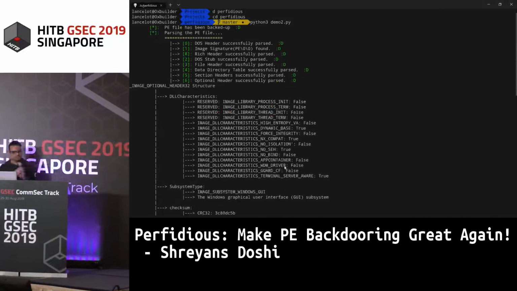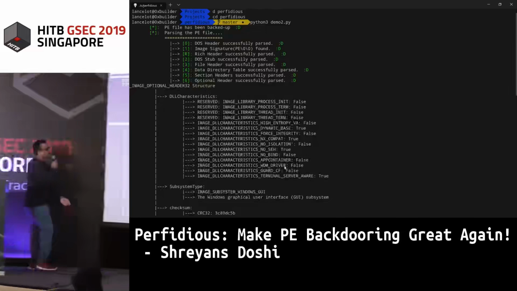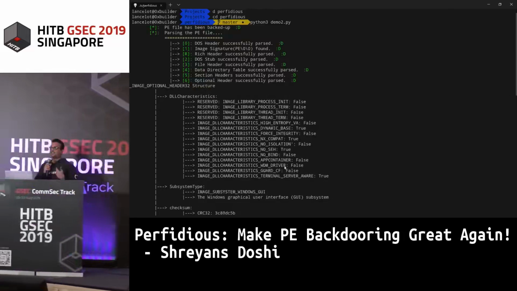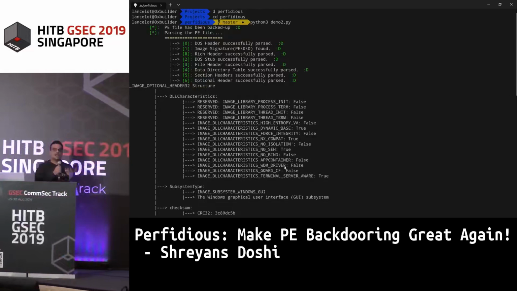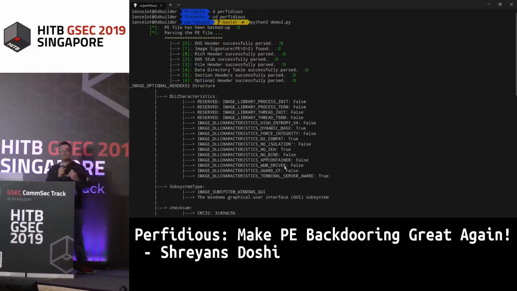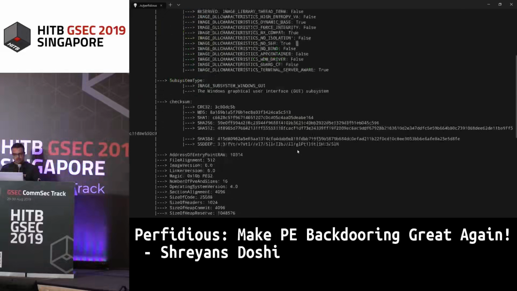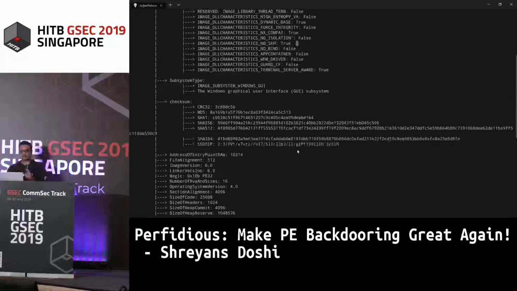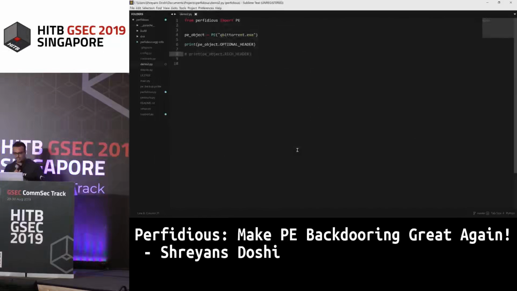So this is basically the structure that it creates. As you can see, it gives you all the DLL characteristics that are present inside the PE file. It's not just giving you the hexadecimal values and the byte values that are present inside it. It actually gives you the corresponding meaning to that particular structure. It gives you all the subsystem types and each and every field that is present inside the optional header, along with all the various checksums that you might need for doing malware fingerprinting. So this is just one example of what Perfidious can do.